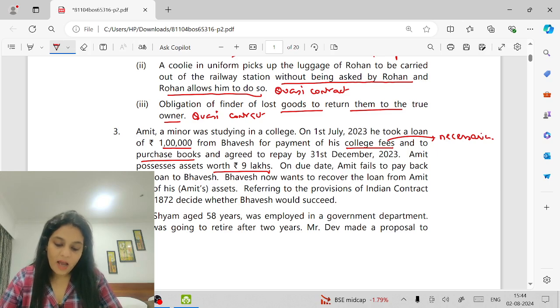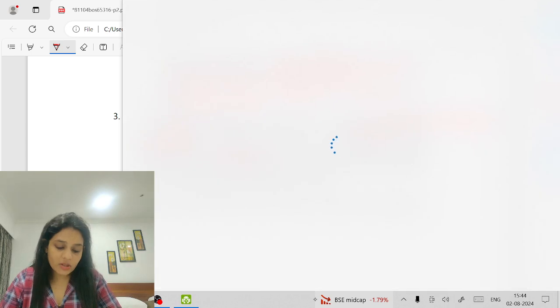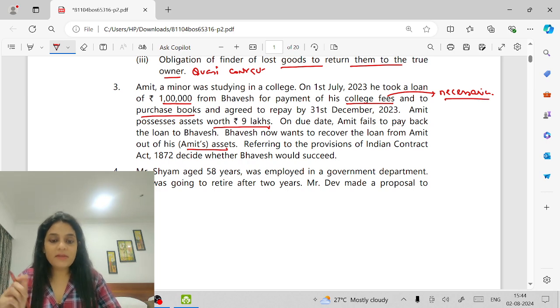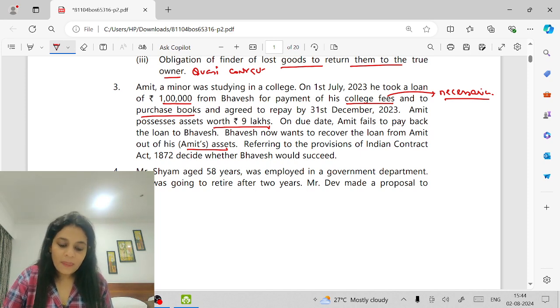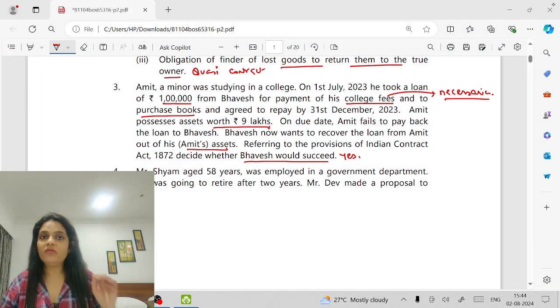On the due date, Amit fails to pay back the loan to Bhavesh. Bhavesh now wants to recover the loan from Amit out of his assets. In case of necessaries supplied to a minor, the minor is never personally liable, but the assets of the minor are liable, right? So here, would Bhavesh succeed? Yes. Can I say he can recover the money from the assets of the minor? Yes.